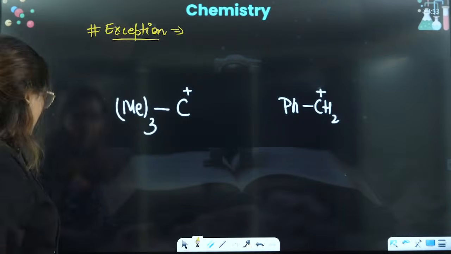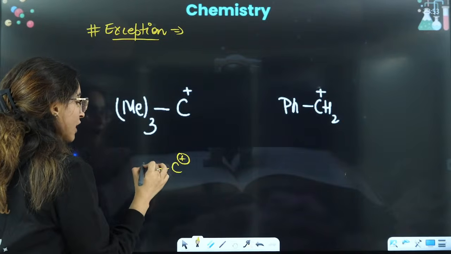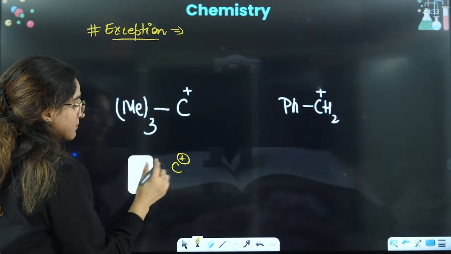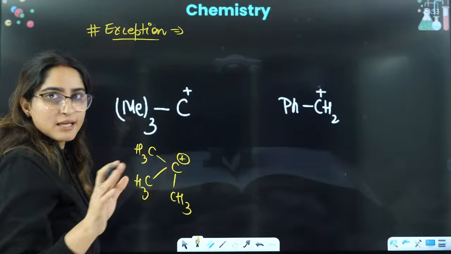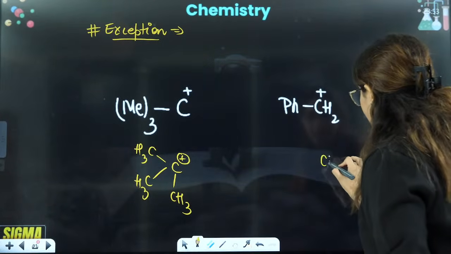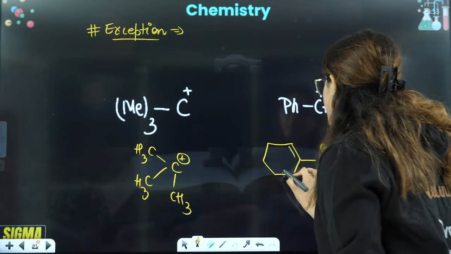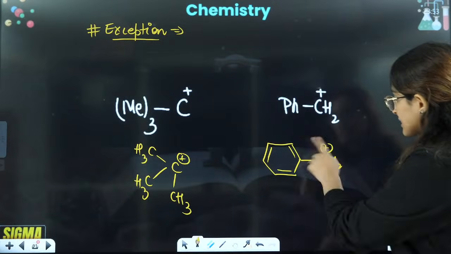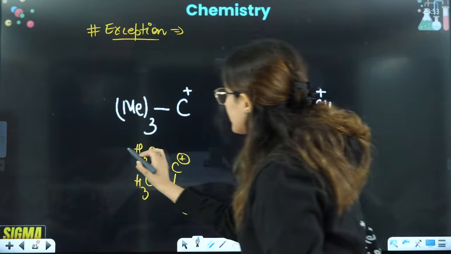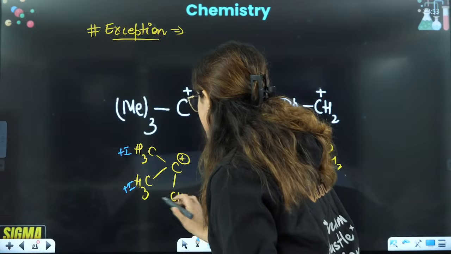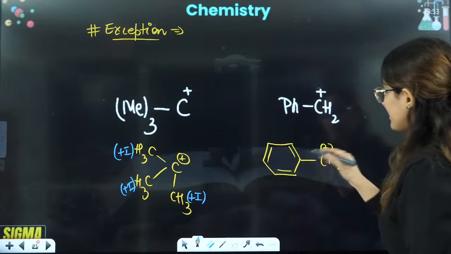So this exception says that when you have this and this, according to this you have C positive with 3 methyl groups. That means it is connected to 3 CH3. There is inductive effect, there is no resonance here. But in this case, you have resonance. If you see this here, you have resonance here. Now, it shows you 3 plus I effect. This is plus I, this is plus I, this is plus I, right? And in this case, you can see resonance.